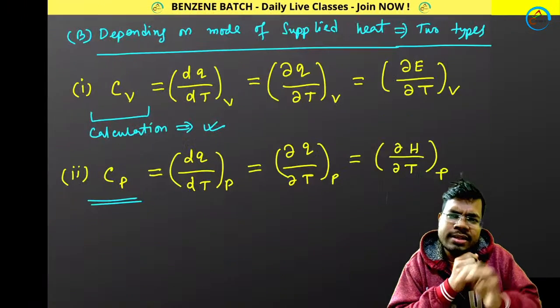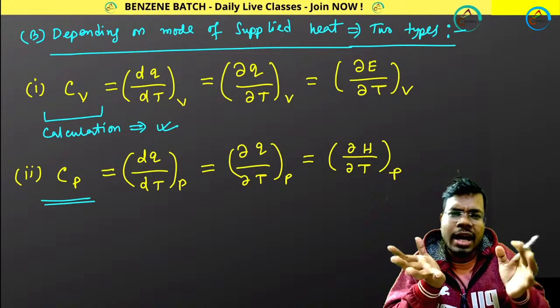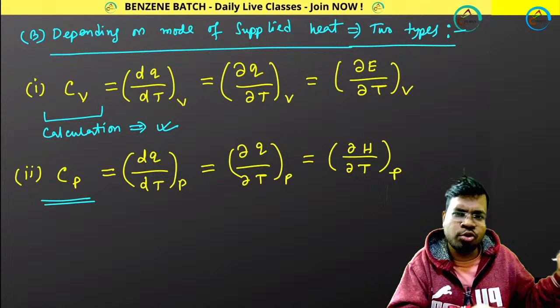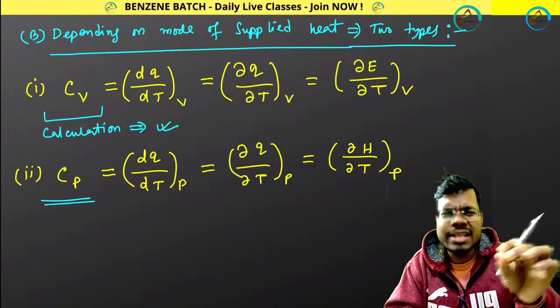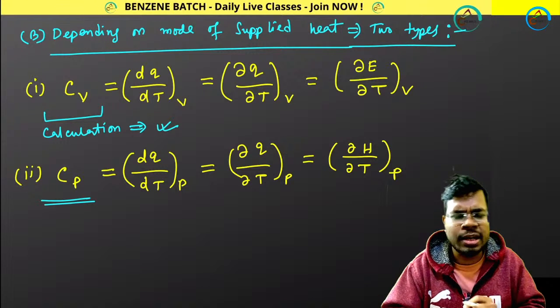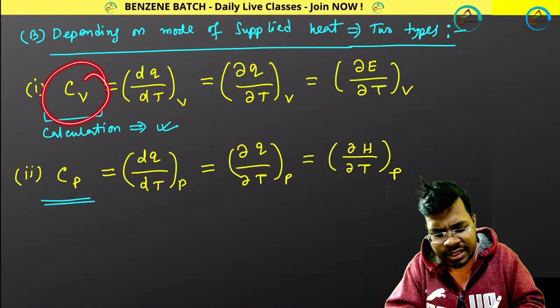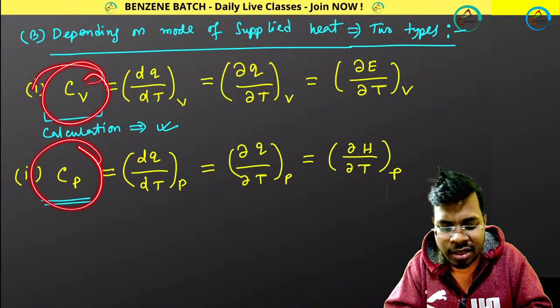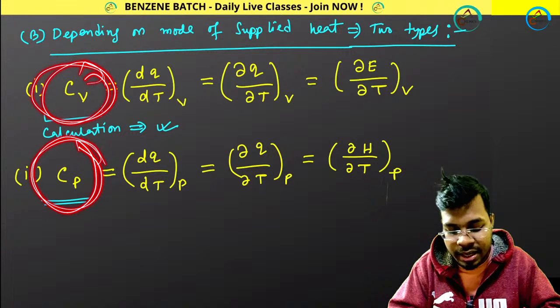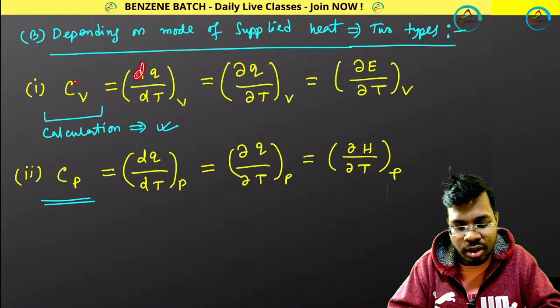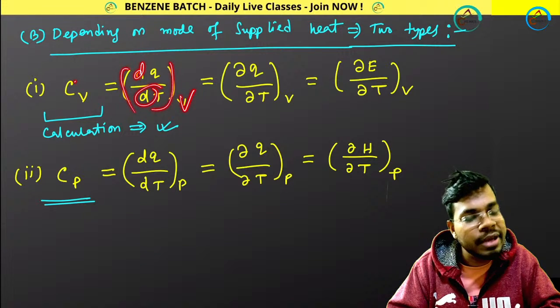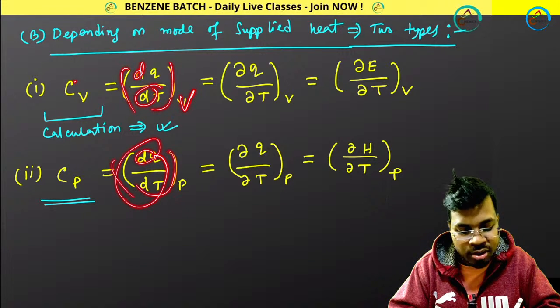Now if I consider how I am supplying heat to that system, to that substance or object, based on that I can have two other kinds of heat capacity. One is called Cp and another is called Cv. Heat capacity at constant volume, heat capacity at constant pressure. So Cv means dq dt at constant volume. Yes, and Cp is dq dt at constant P.